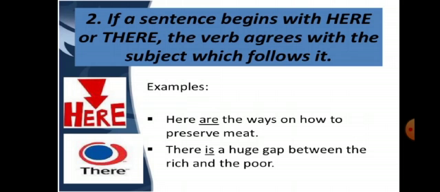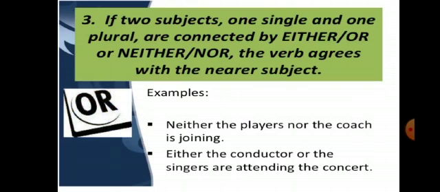Rule number 2. If a sentence begins with here or there, the verb agrees with the subject which follows it. Here are the ways on how to preserve meat. There is a huge gap between the rich and the poor. Rule number 3. If two subjects, one singular and one plural, are connected by either-or or neither-nor, the verb agrees with the nearer subject.